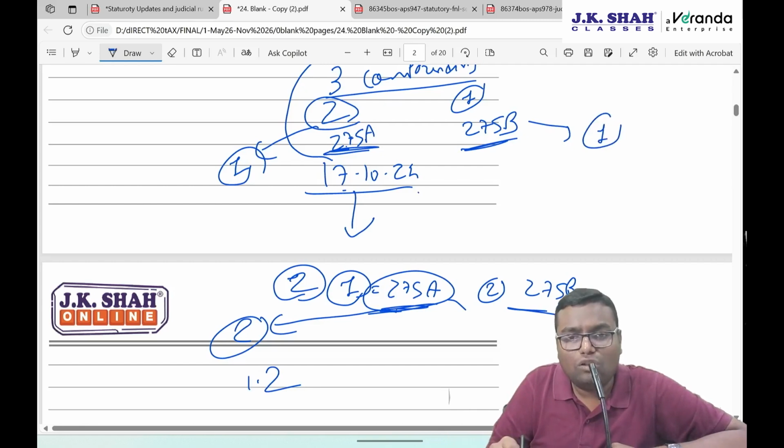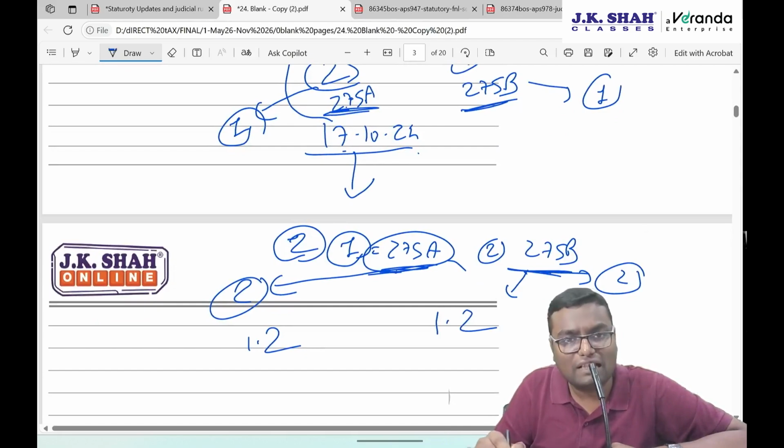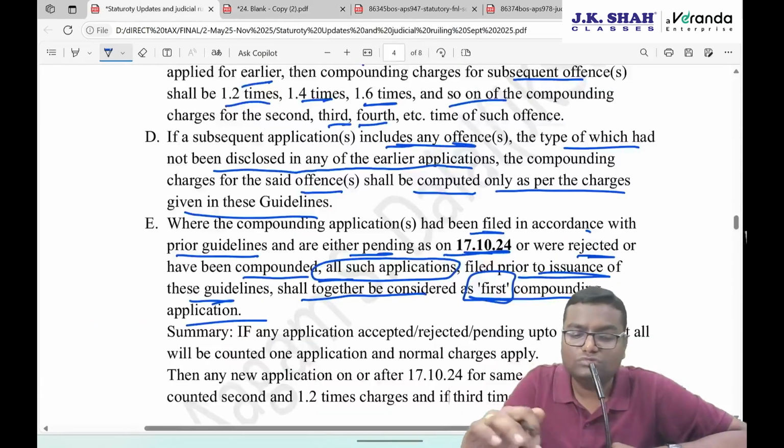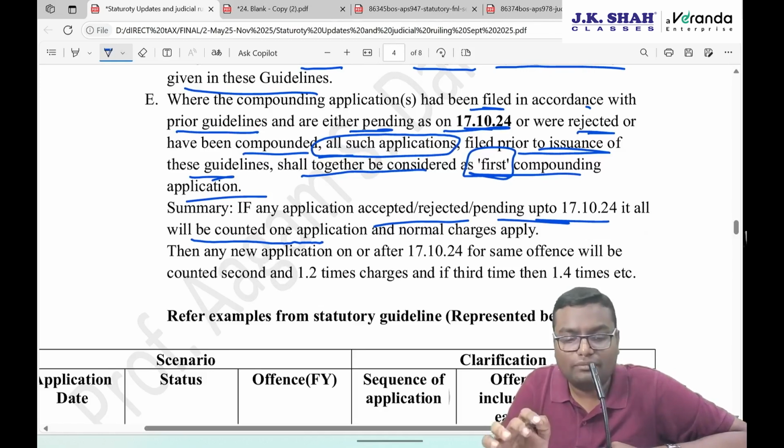On or after 17th October 24, again I am doing the application for 275B. It will be counted as the second application and 1.2 times the charges will be paid. So summary, if any application accepted or rejected or pending up to 17th October 24, it all will be counted as one application and the normal charges will apply.